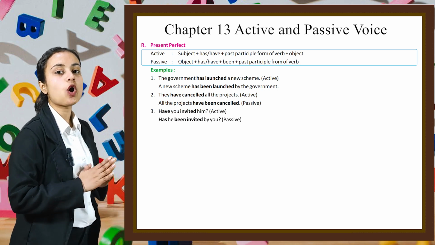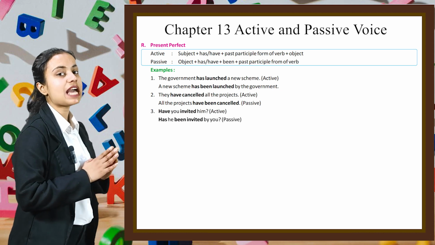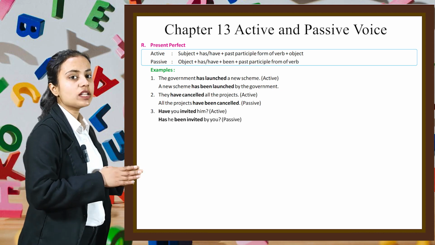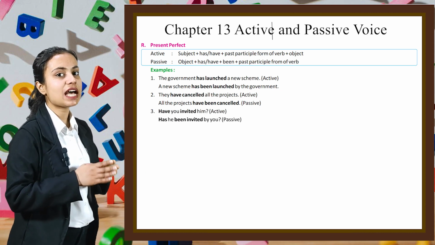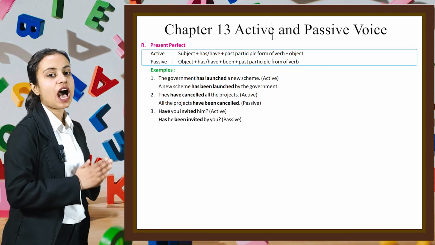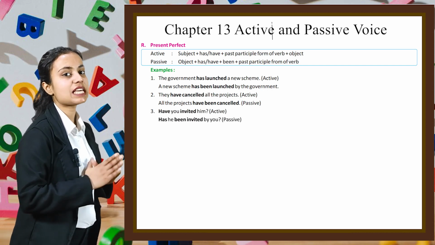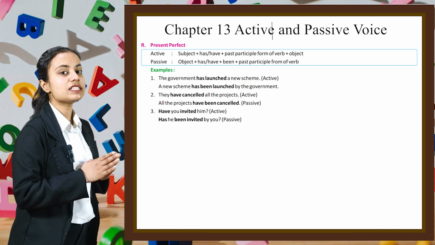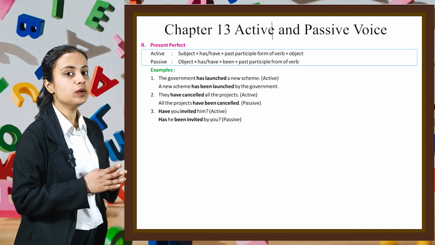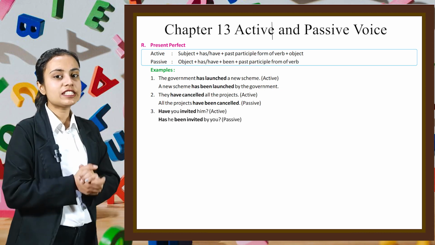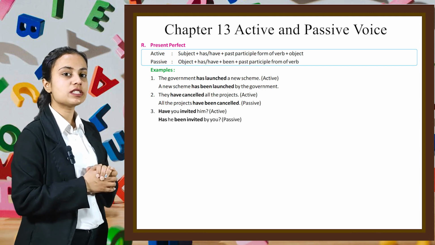They have cancelled all the projects. It is the active form. All the projects have been cancelled is the passive form. Have you invited him? It is the active form. Has he been invited by you is the passive form. Now let's do some questions related to these concepts.